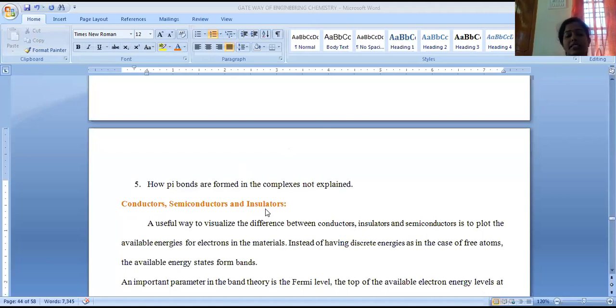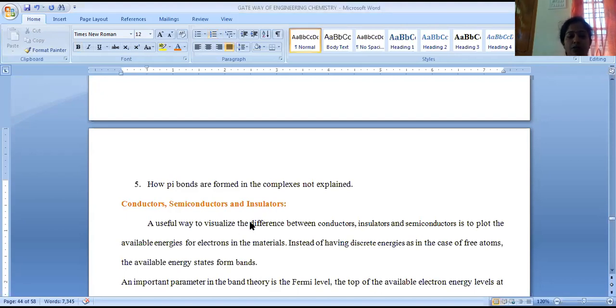And the next is about how semiconductors are classified. What is the mechanism of semiconduction? Then how can we improve the conduction property of semiconductors, and what are the major applications of semiconductors? All these we are going to discuss in this session. Okay, first is about what a semiconductor, conductor, and insulator are.